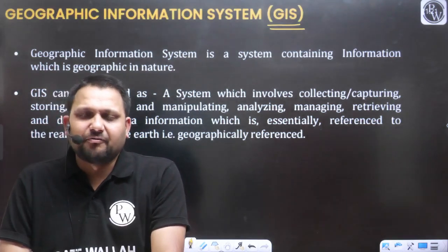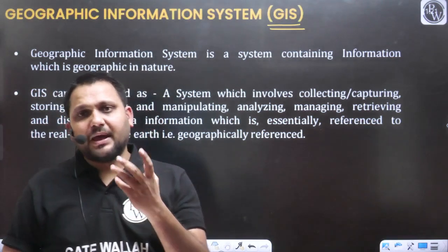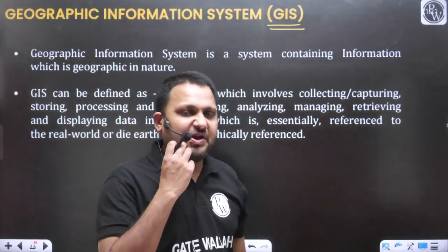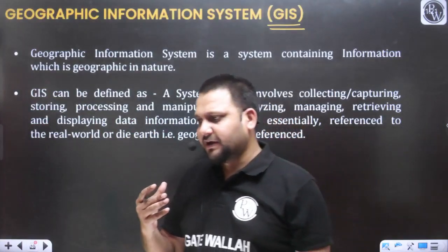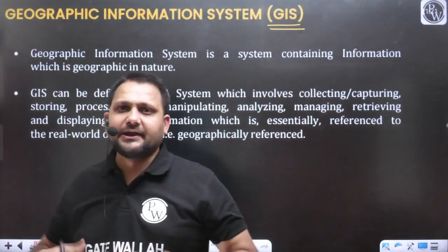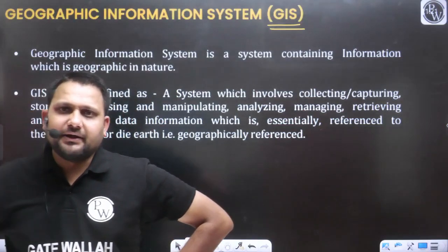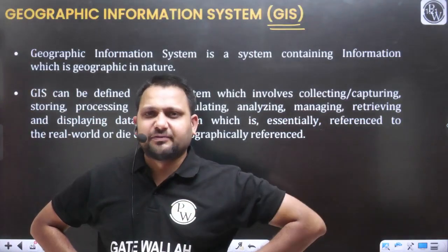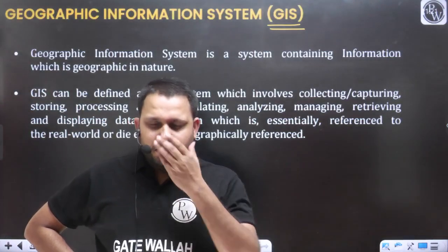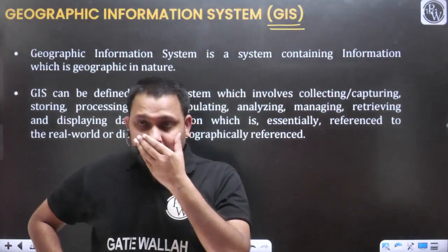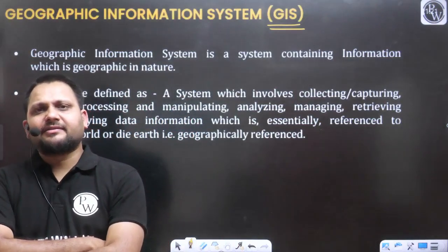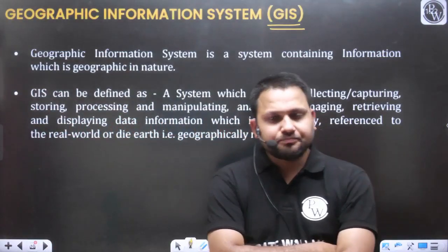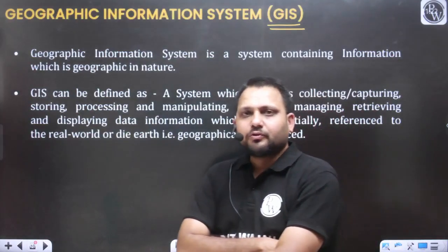For example, we want some data required from an agricultural point of view. We want some data related to town planning, housing development. We want some data related to disaster management. So various different applications, different users are there.